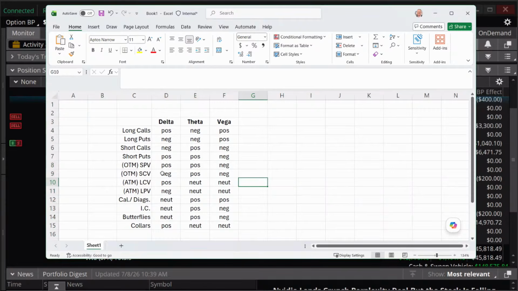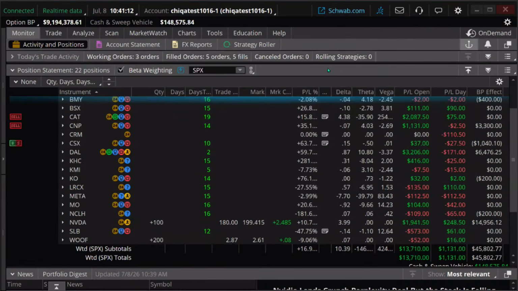There's not a perfect portfolio. You may say, I want my delta to be big and positive or big and negative, whatever. And I want my theta to be positive at the same point. It's trade-offs though. Sometimes you got to make trade-offs on that portfolio as you do that. Now, that's how you can affect it.